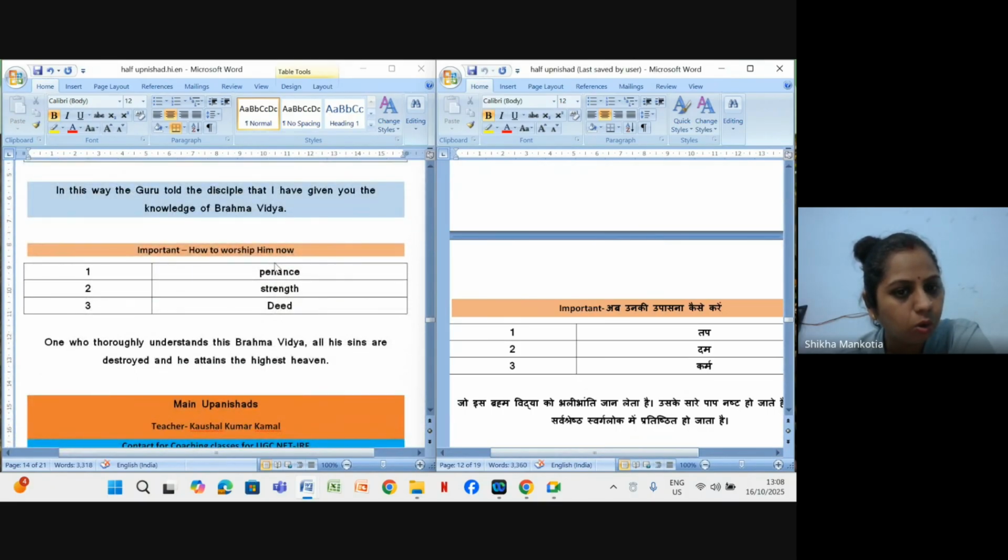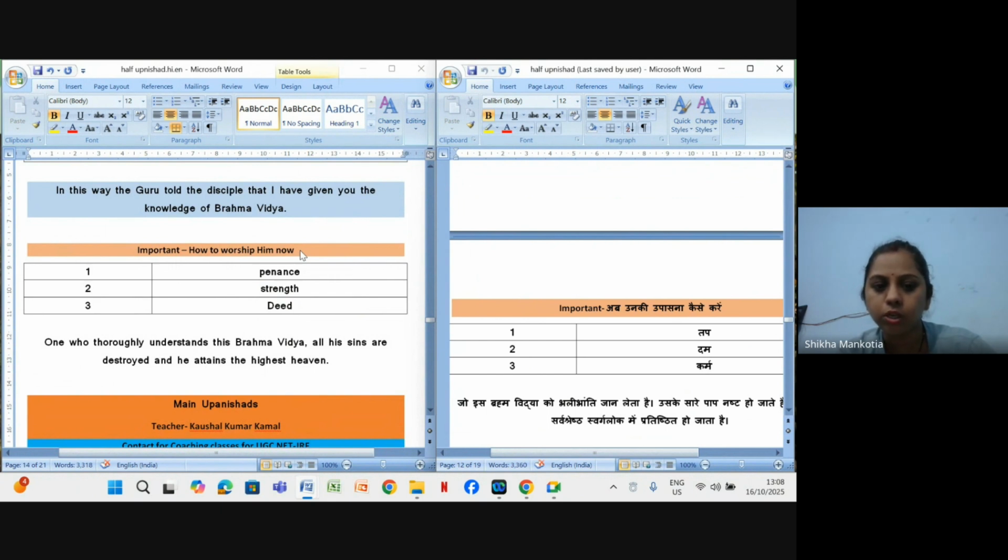Now we have come to know about the structure of that Brahm. Now, how to worship that Brahman? First is tap, austerity. Second is dam, self-restraint, and third is karm, action.